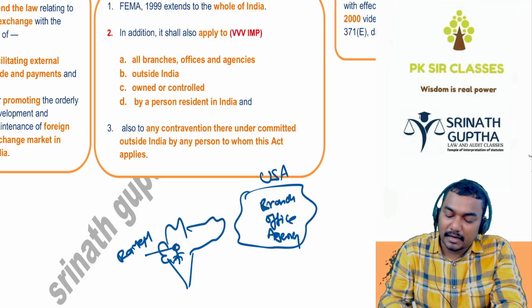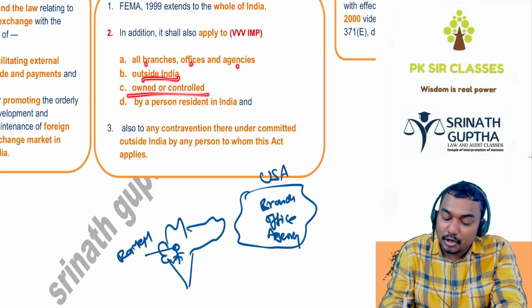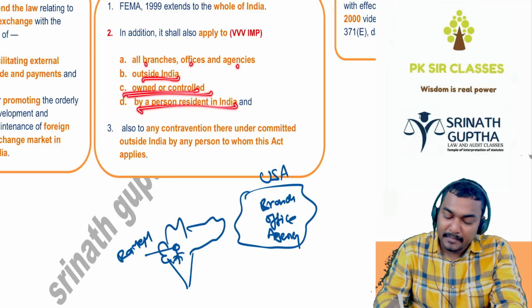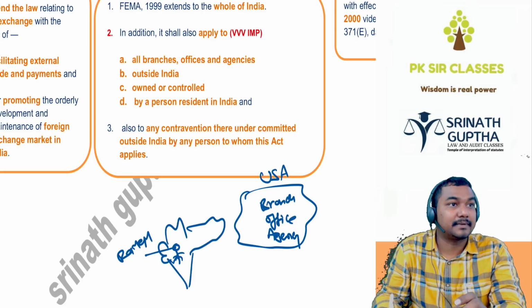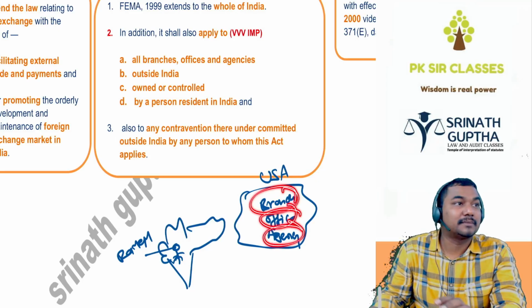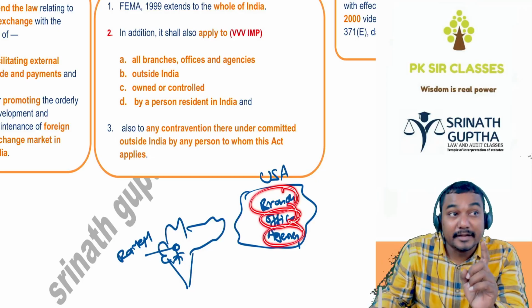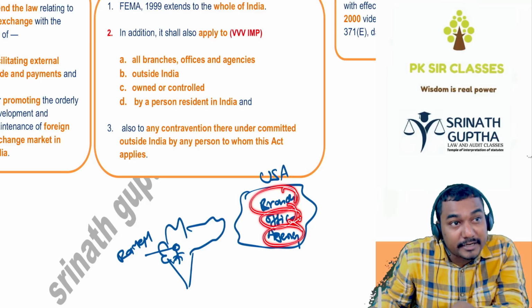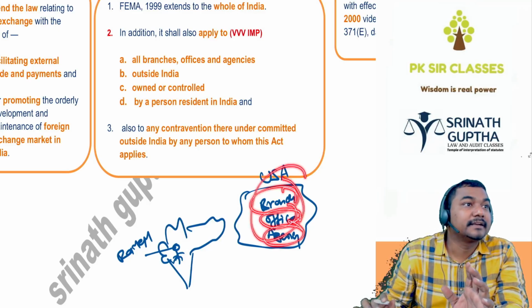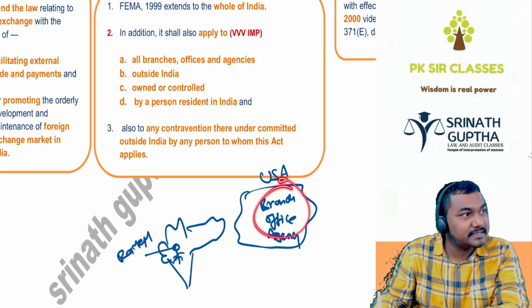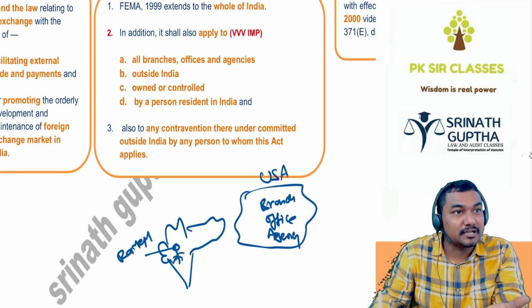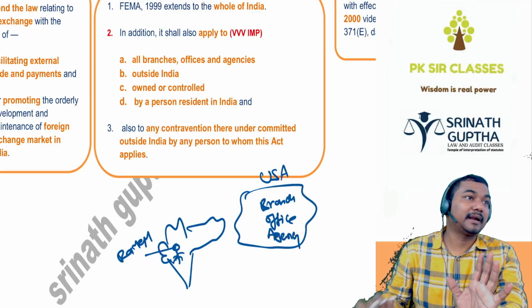So this act is applicable to all the branches, offices, agencies outside India, controlled or owned by a person resident in India. And also any contravention thereunder committed outside India by a person resident to whom this act is applicable. If this branch, office or agency does something wrong in America relating to foreign exchange and India, this act will be applicable. If Ramesh or this branch or office or agency commits any contravention of this act, a penalty will be applicable under this act.